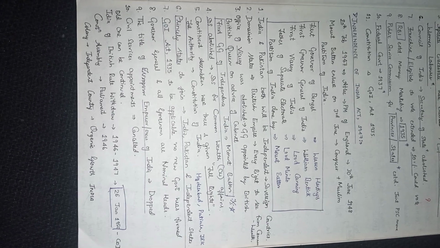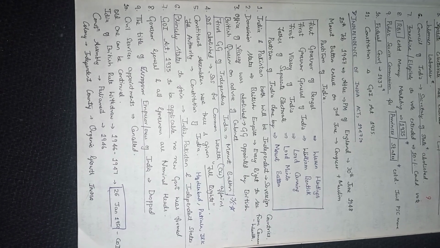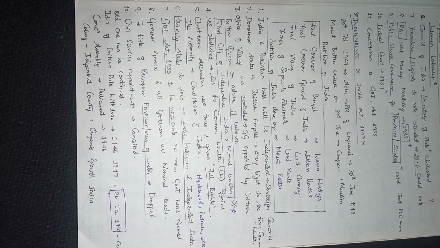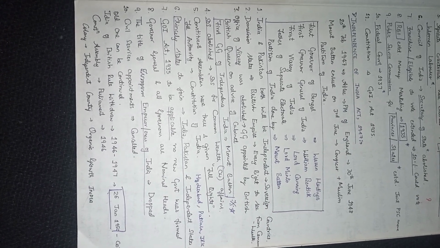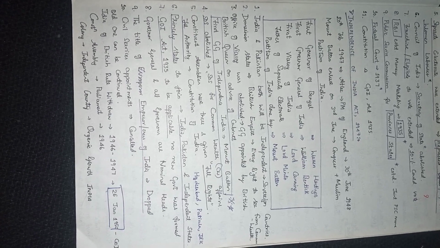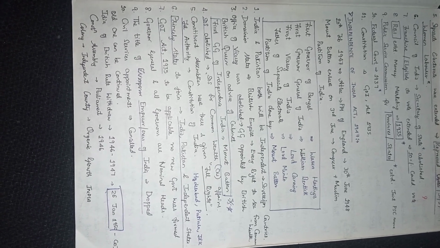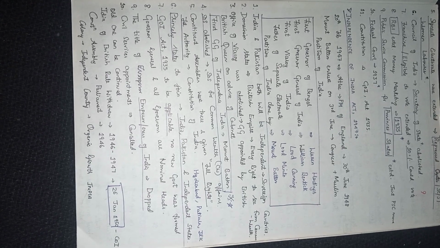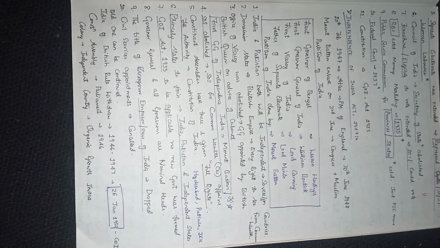Office of Viceroy was abolished. That is Governor General, appointed by the British Queen on advice of Cabinet. The first Governor General of independent India is Mountbatten.